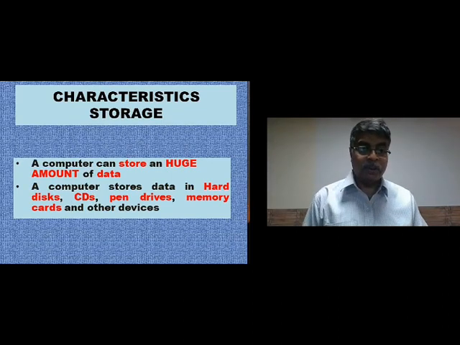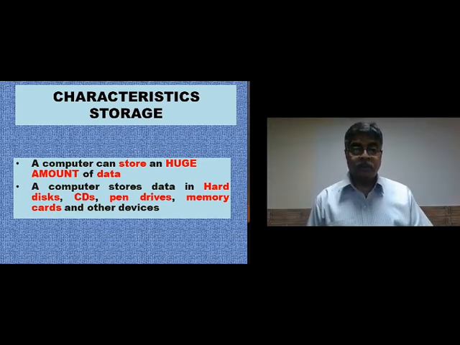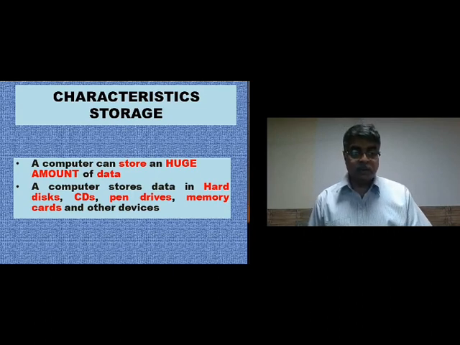Sorry, there's a grammatical mistake. That should be a huge, not an. Sorry about that. So a computer can store a huge amount of data. Okay. A computer stores data in hard disks, CDs, pen drives, memory cards, and other devices.